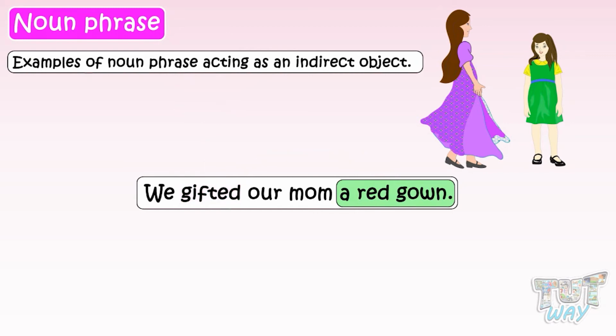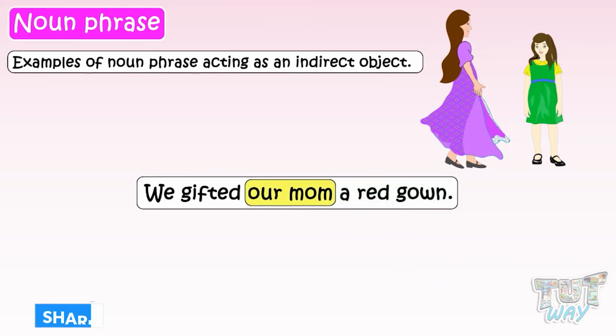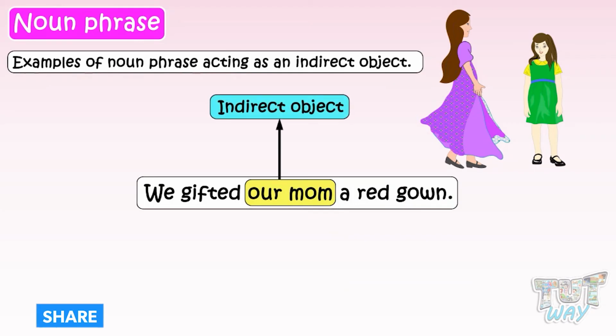So, a red gown is a direct object in the sentence. The recipient of this red gown is our mom. So, our mom is acting as the indirect object in this sentence.